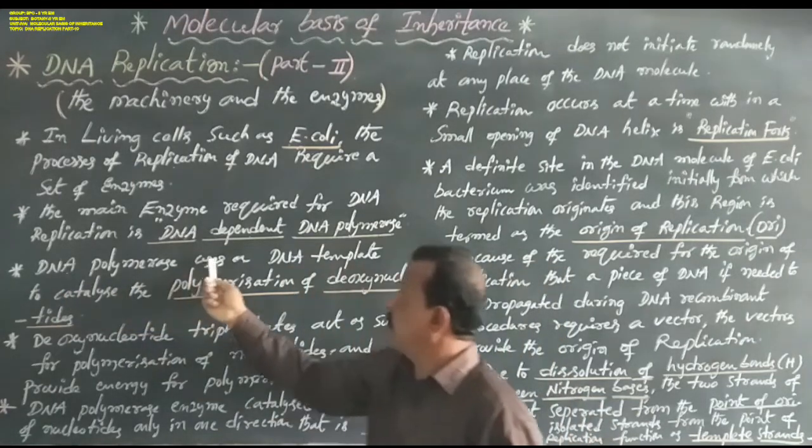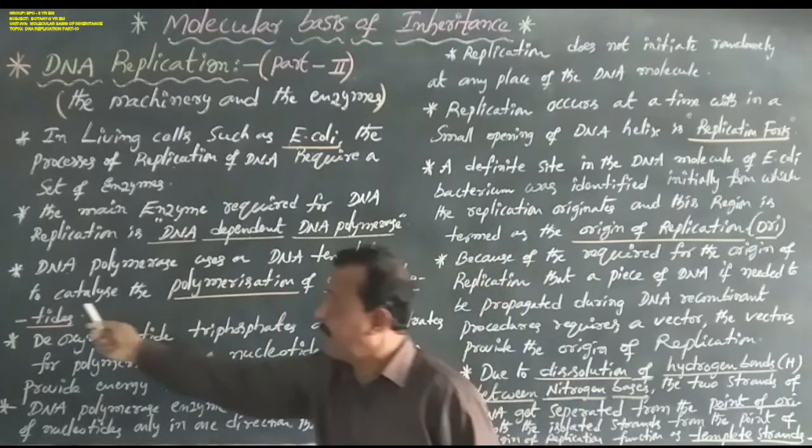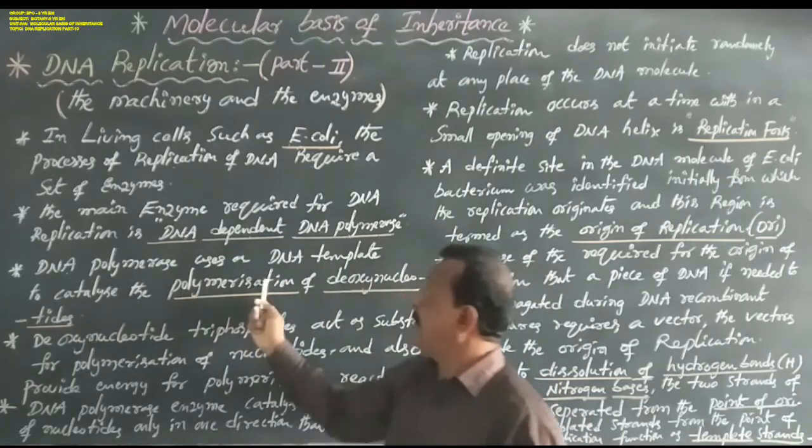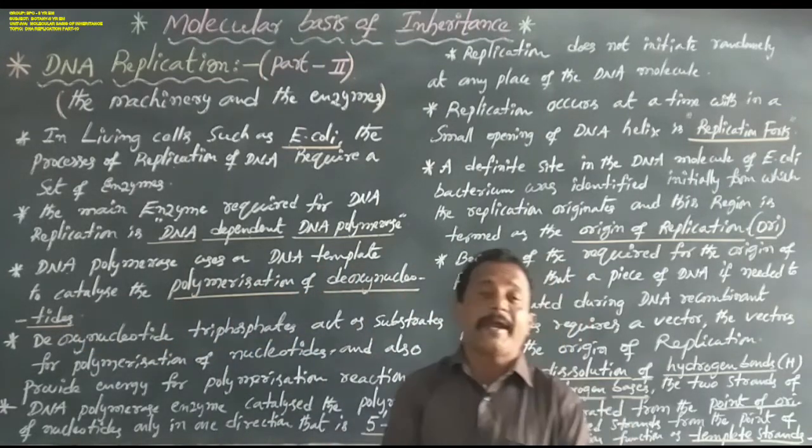DNA polymerase uses a DNA template to catalyze the polymerization of deoxynucleotides.